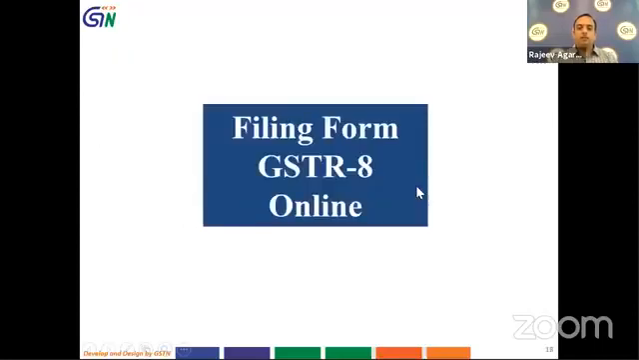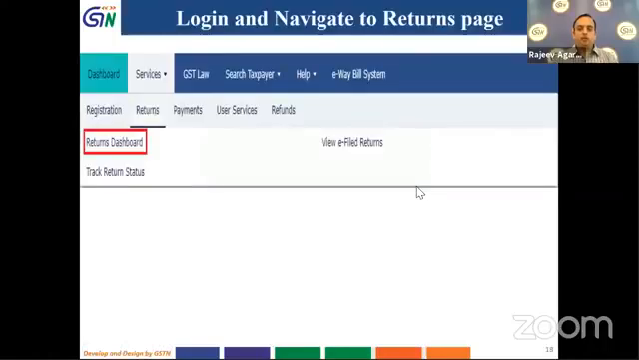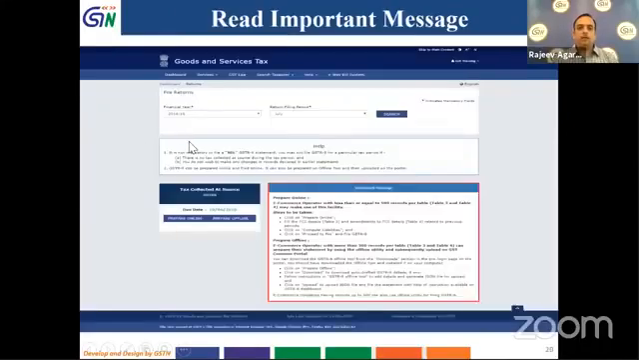Now let us see the filling of form GSTR 8 online. For that, we have to log in into the portal. We can go to services, returns and return dashboard. We will click on return dashboard. As soon as we click in, then my return dashboard will open up. I have to fill in the financial year and return filing period and click on search. Then this return dashboard comes up.